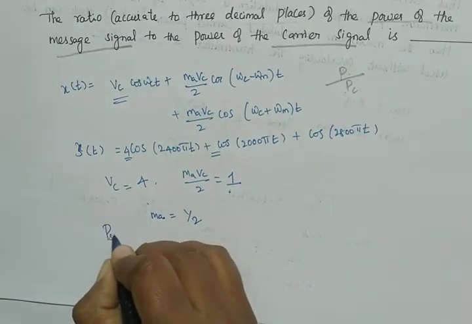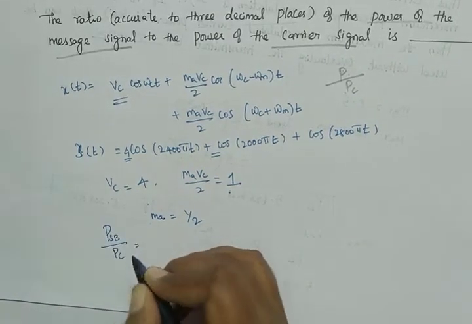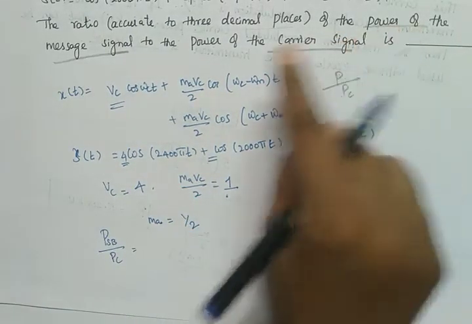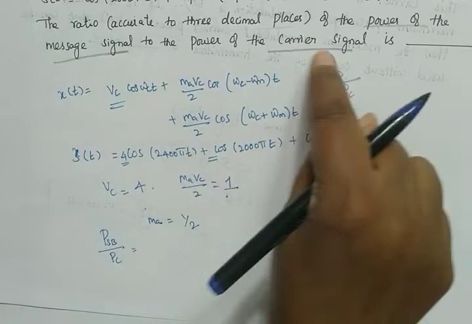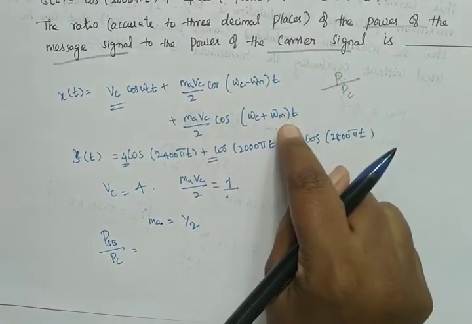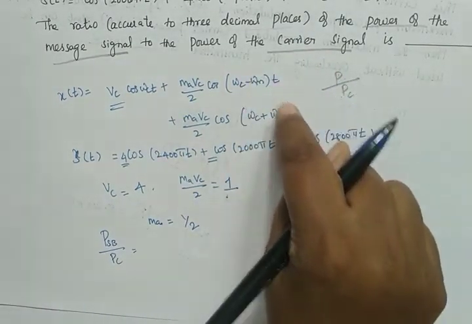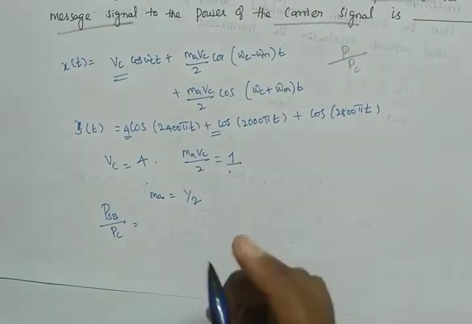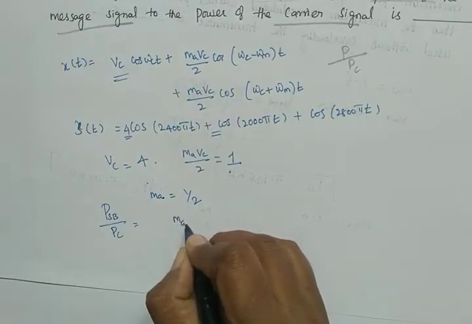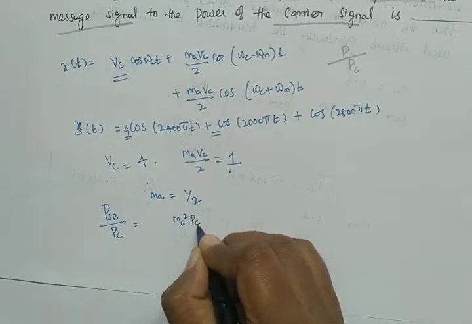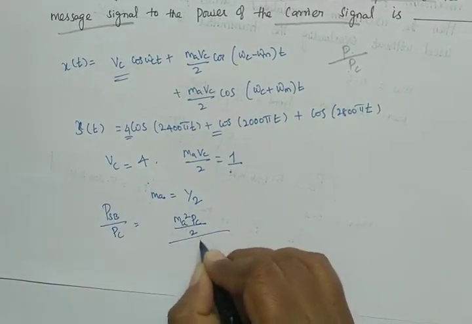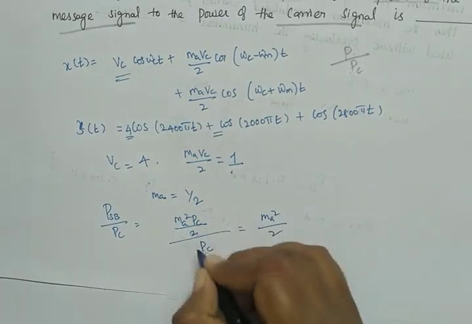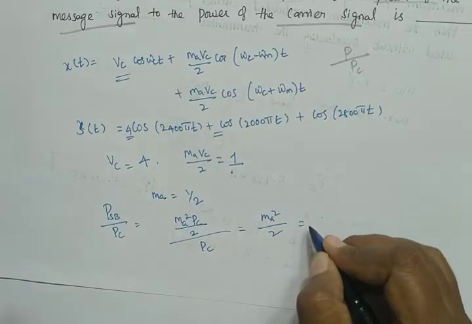Now what is sideband power by carrier power? Why are we writing this as sideband power by carrier power? Because in the question they have mentioned the power of the message signal to the power of the carrier signal, and the message signal is present only in the sidebands. So the sideband power by carrier power is equal to (ma² Pc/2) divided by Pc, which is equal to ma²/2.